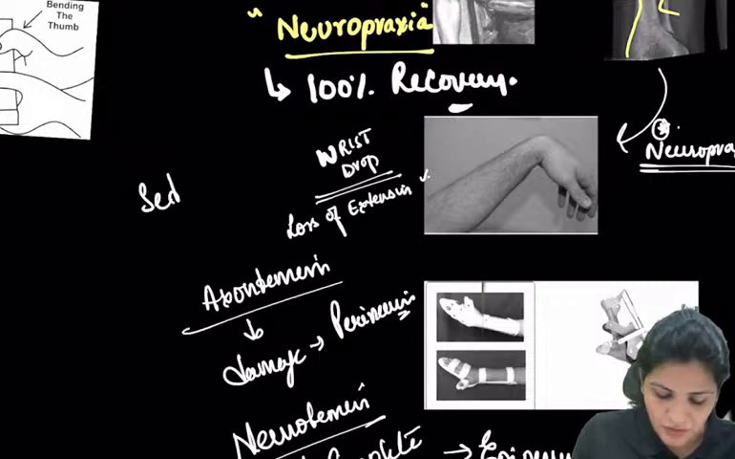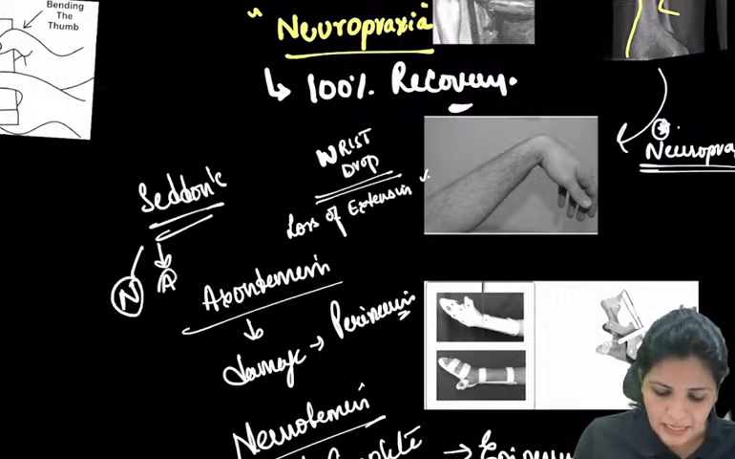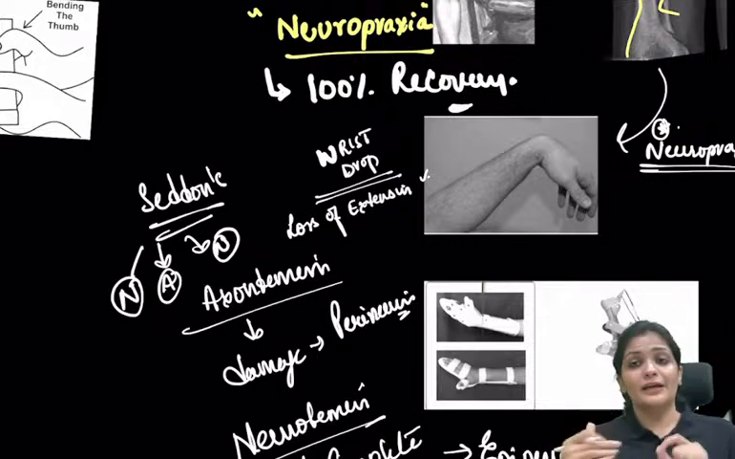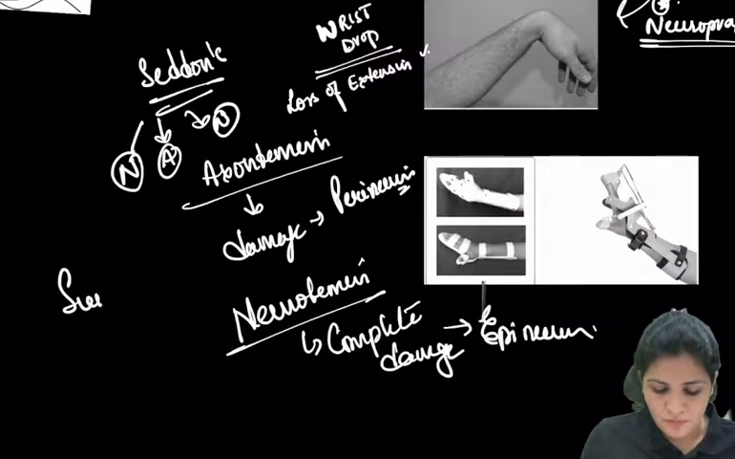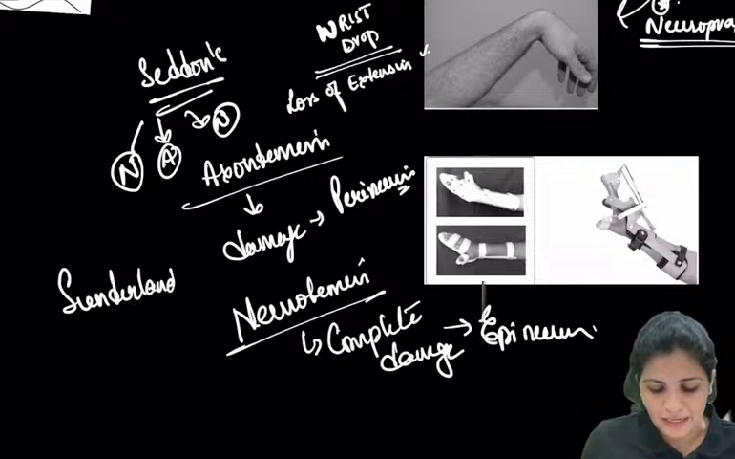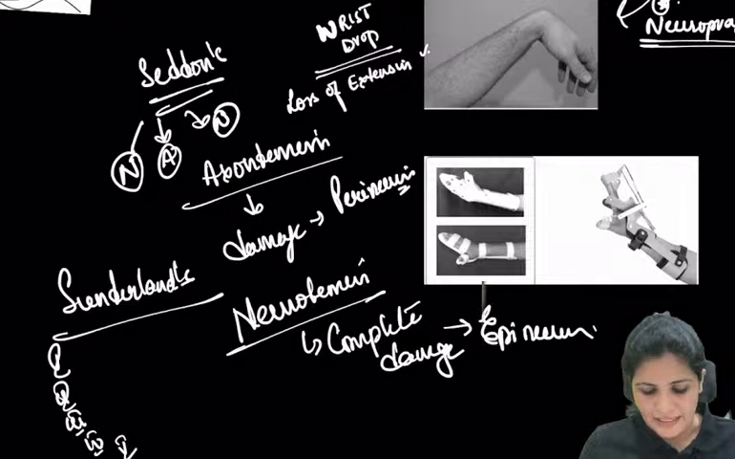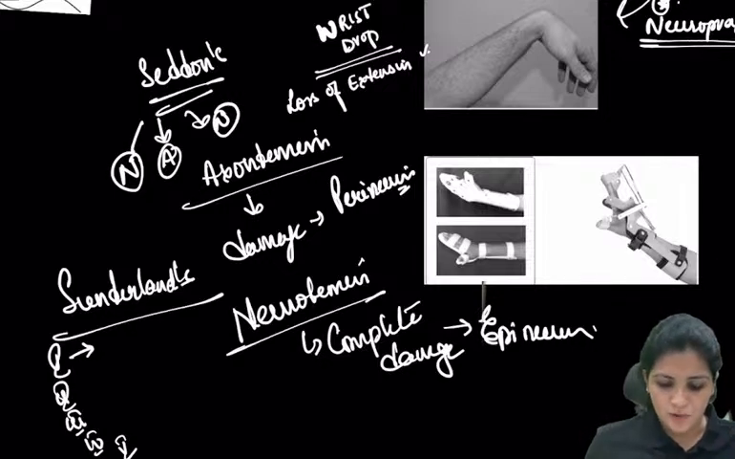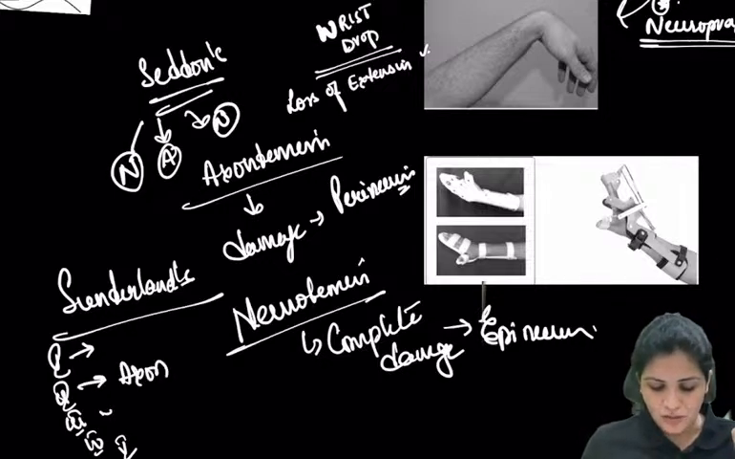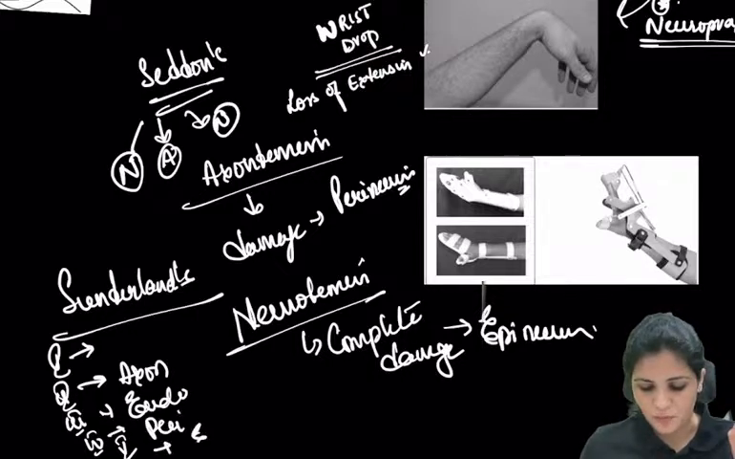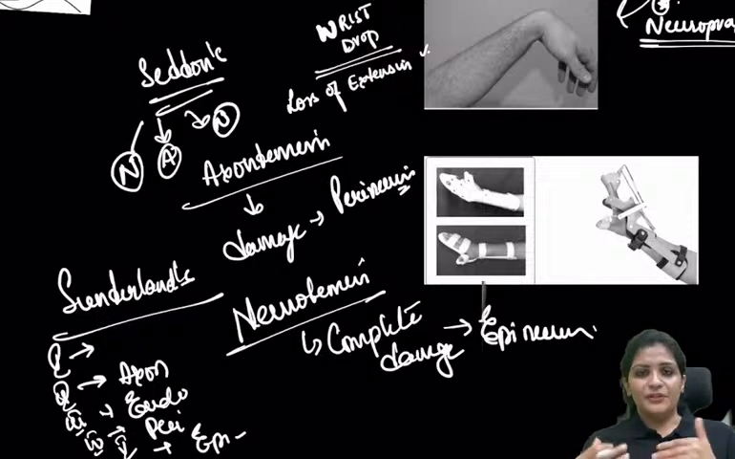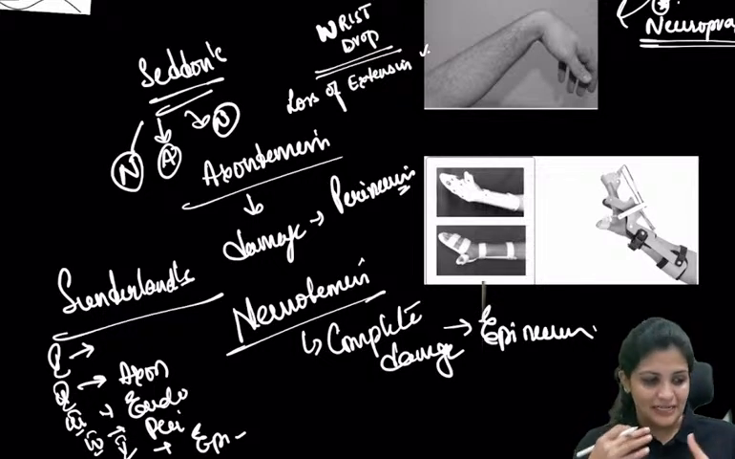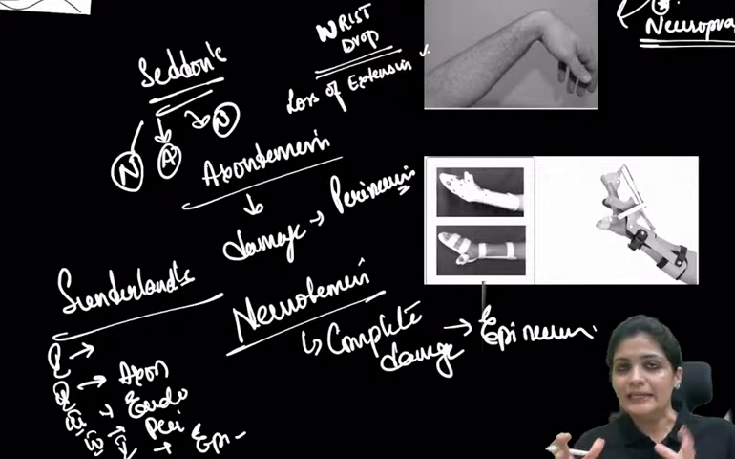Seddon's classification has three types: neuropraxia, axonotmesis, and neurotmesis. There is one more classification, called Sunderland's classification, which has five types. The first one is just a conduction block, the second is damage to the axon, the third is damage to the endoneurium, the fourth is damage to the perineurium, and the fifth is damage to the epineurium. Based on Seddon's and Sunderland's classifications, you can grade the nerve injury.